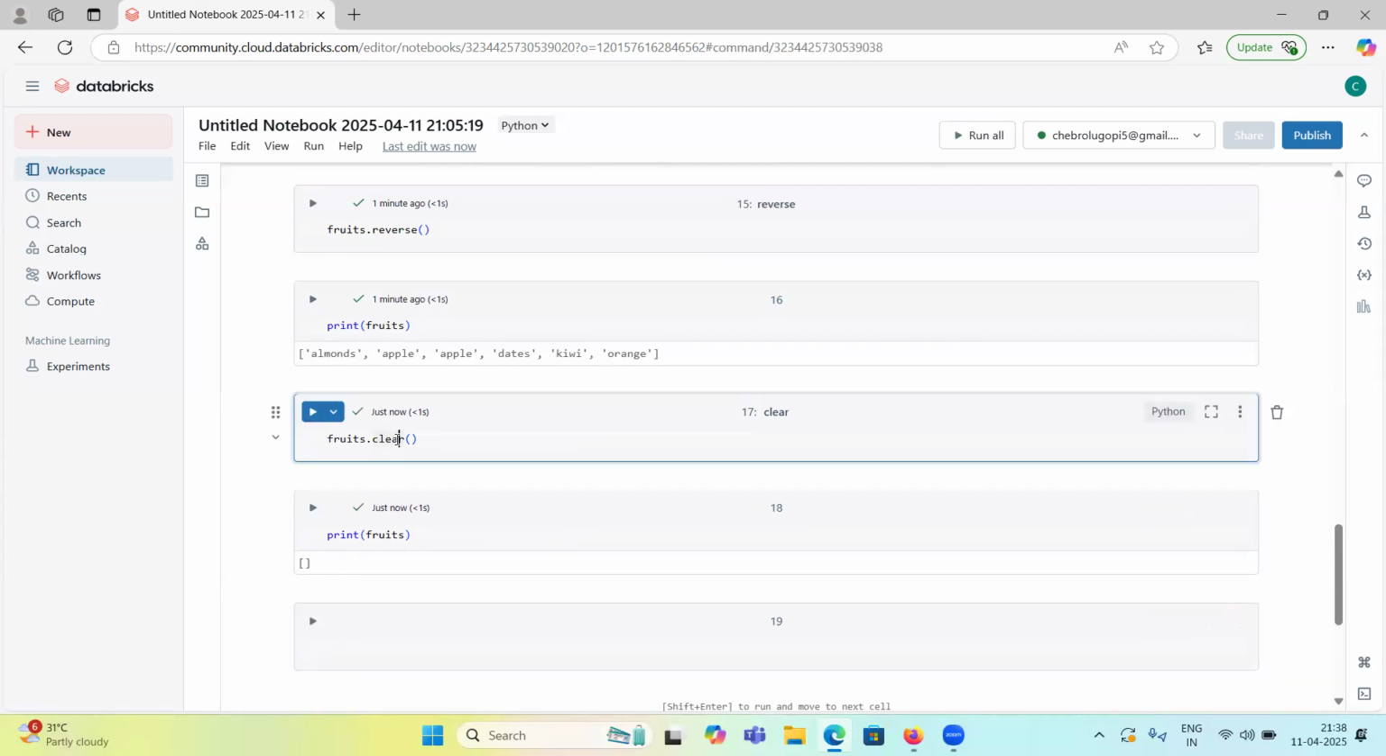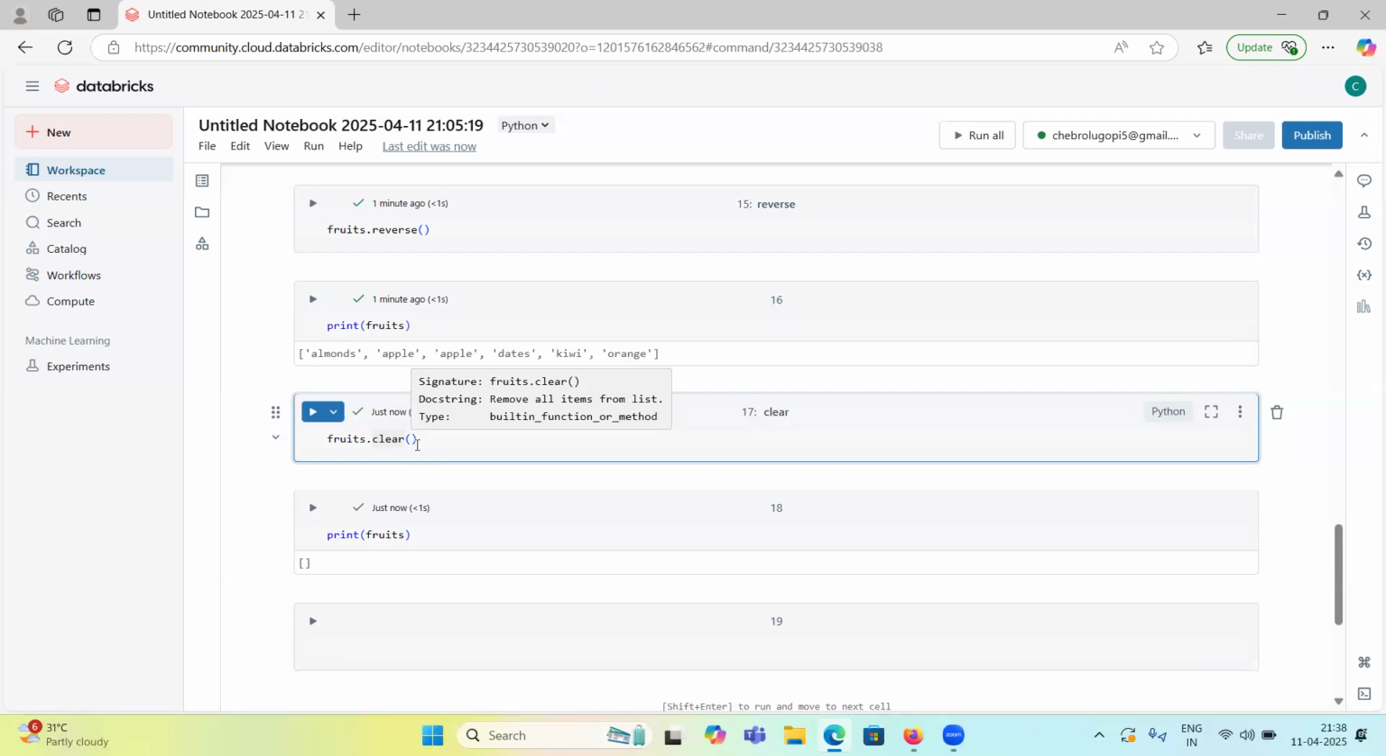So to remove items, we have three functions, right? One is remove. It will remove whatever particular item you provide. Then pop, which removes the item on the particular index which you have provided. And the clear function will remove all the items from that list. Okay.